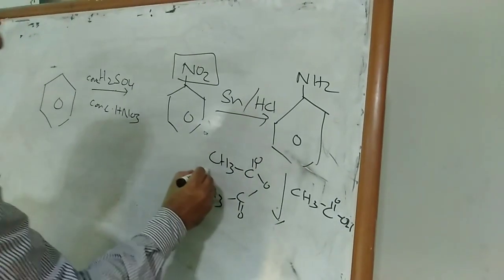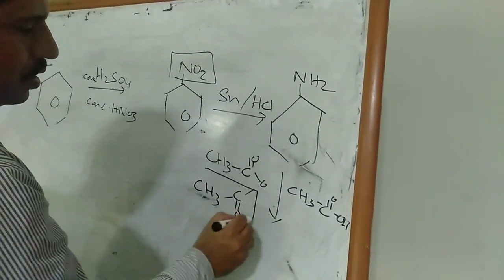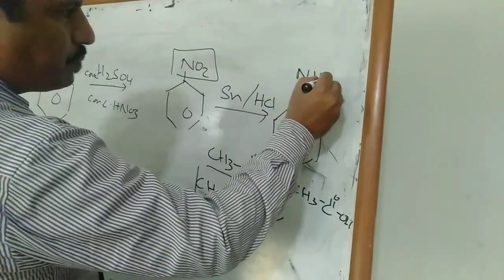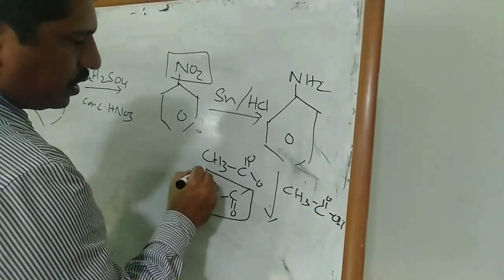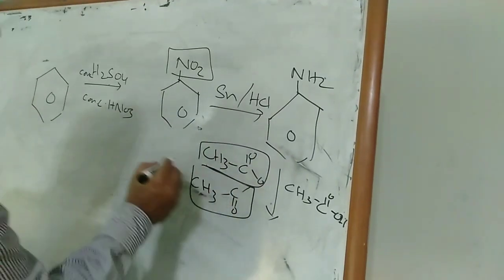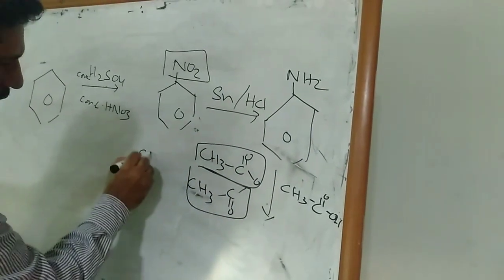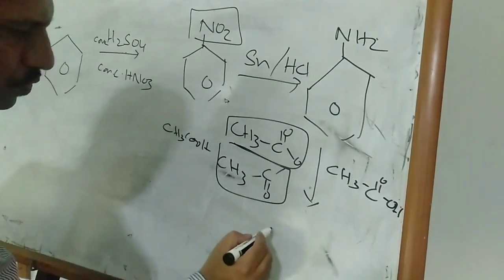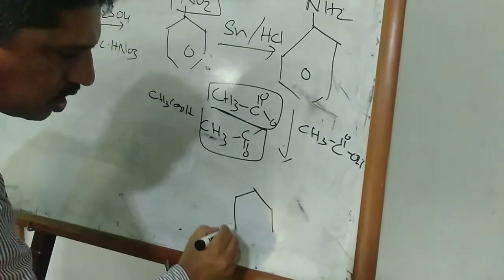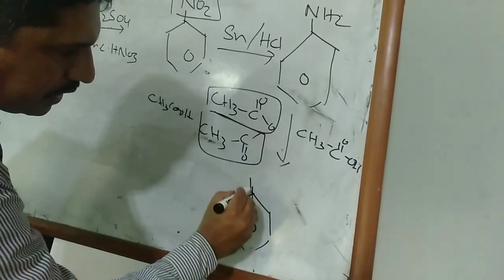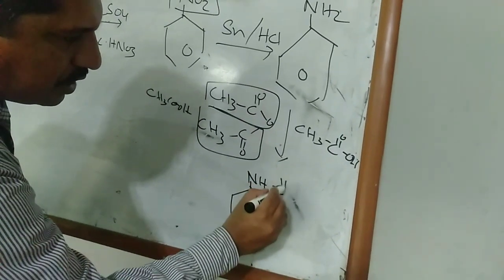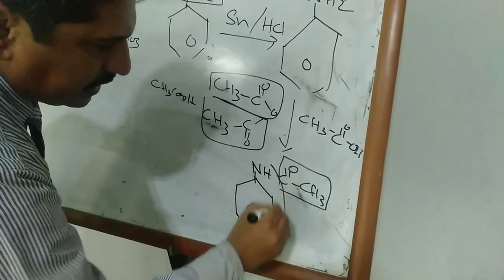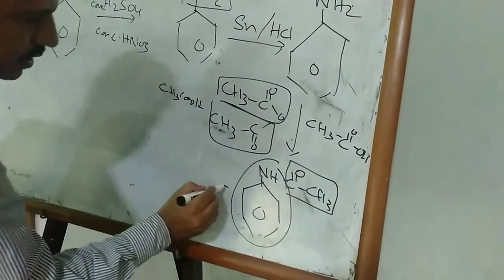So that group will get attached and the proton will be removed, and that proton will attach itself to the acetate linkage to form acetic acid, and that group will get attached to form acid anilide, NHC double bond OCH3. That is acid and that is anilide, acid anilide.